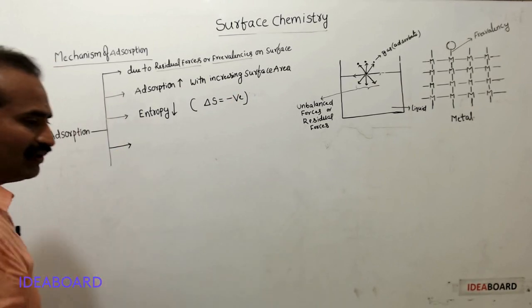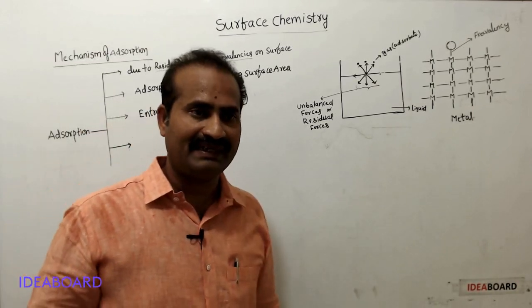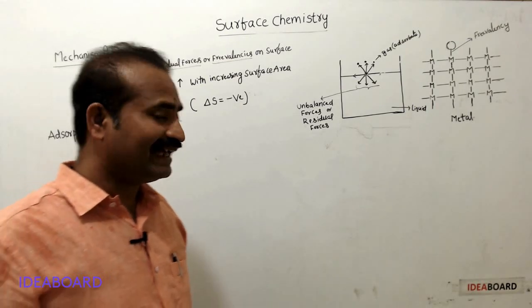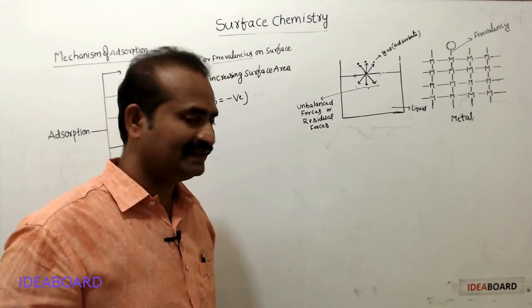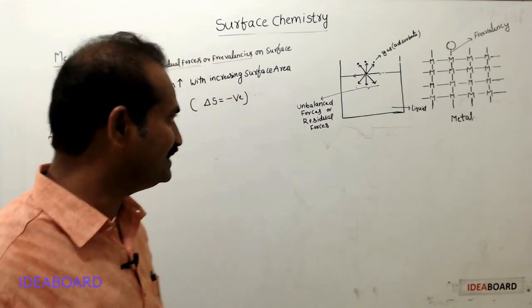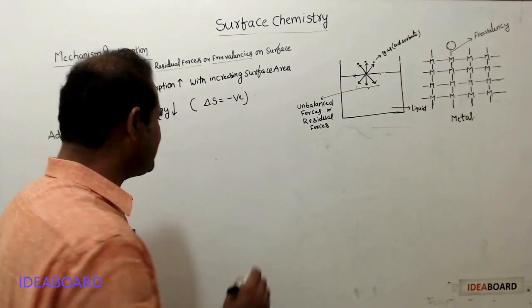Now, one more important aspect, that is enthalpy. What happens to enthalpy? Enthalpy also decreases. Now we will see the Gibbs equation.